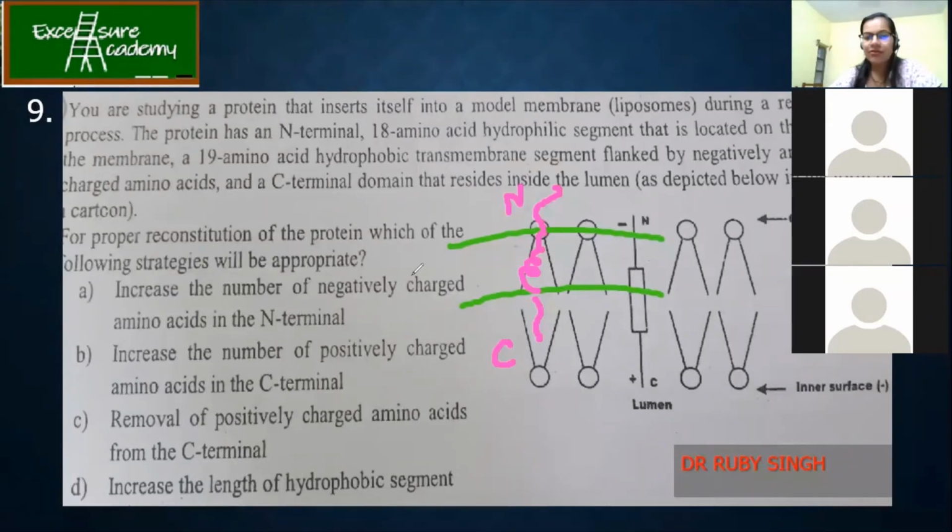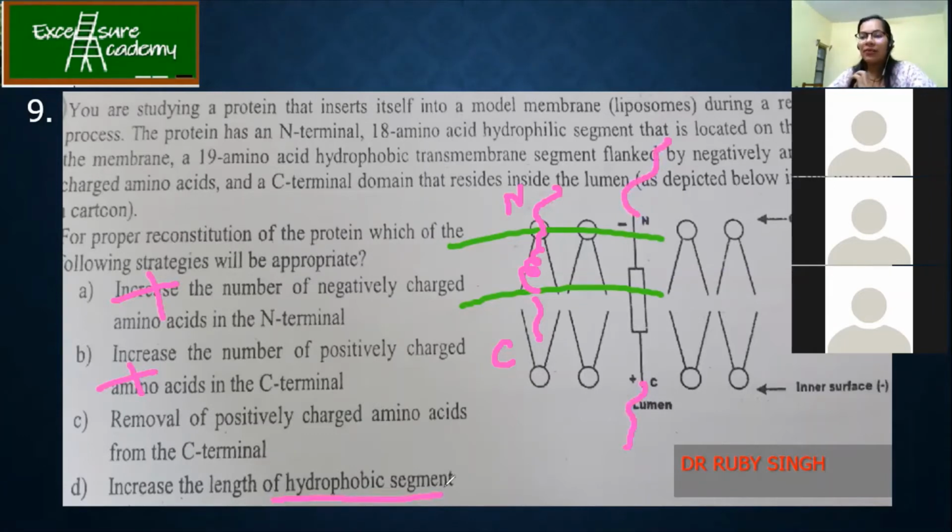So, always remember, if you want your transmembrane protein to be stable in the plasma membrane, I should have more of the hydrophobic region. Okay. So it means what? I shouldn't increase the negative charge or positive charge, because negative and positive charge is meant for the polarity. So you can have at the outer surface more negative and positive charged amino acids. Now, practically doing in the lab, increasing the length of the hydrophobic segment is difficult.